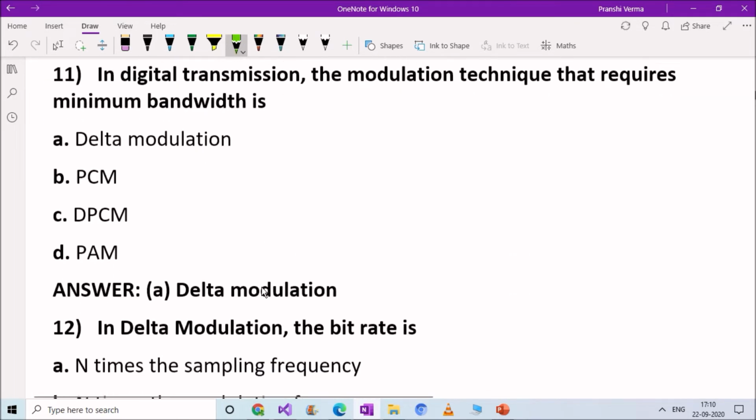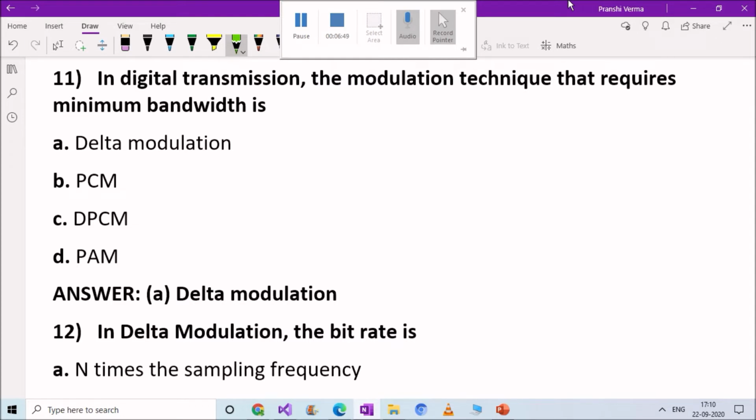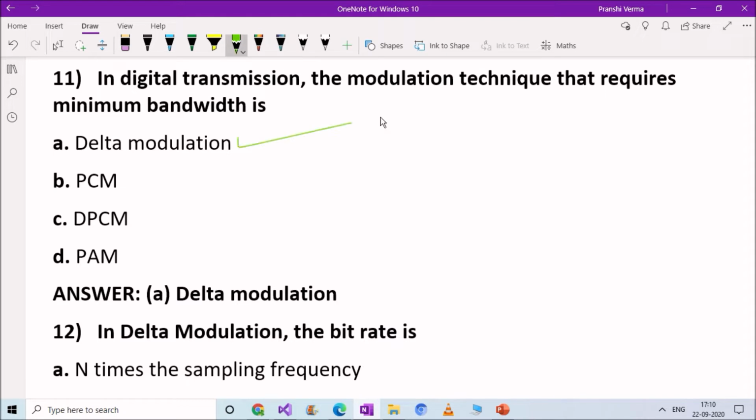Next question. In digital transmission, the modulation technique that requires minimum bandwidth is: option A, delta modulation, option B, PCM, option C, DPCM, option D, PAM. Right answer here is option A, delta modulation. In digital transmission, the modulation technique that requires minimum bandwidth is delta modulation.